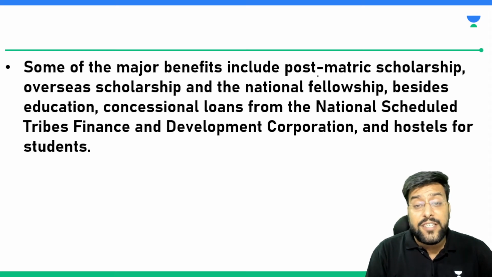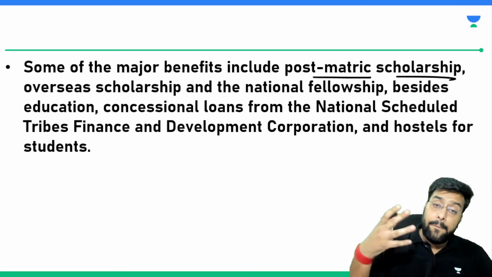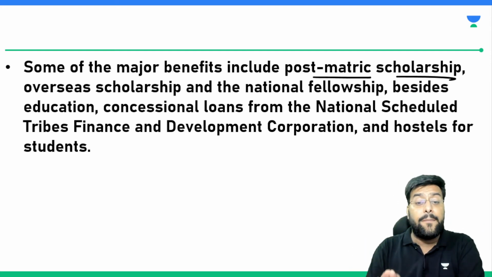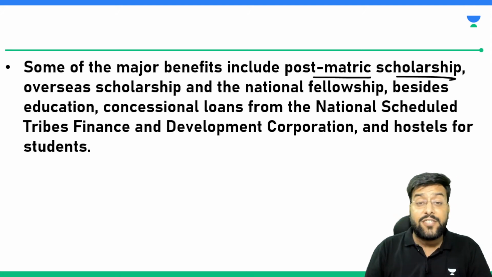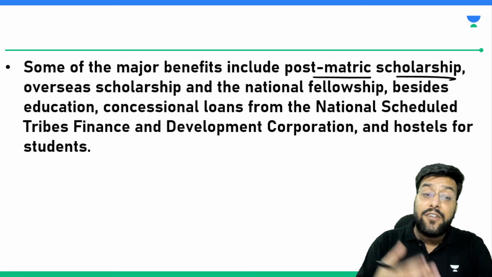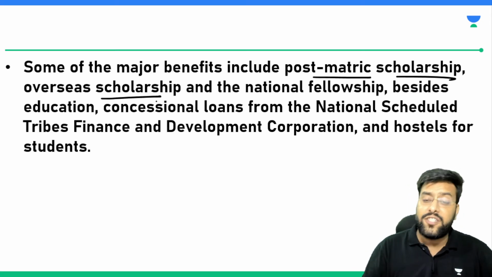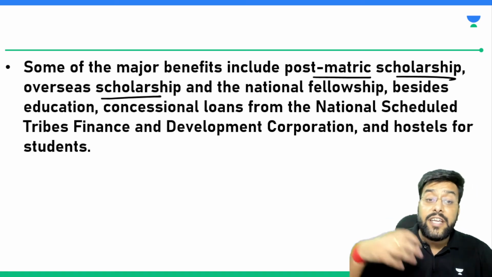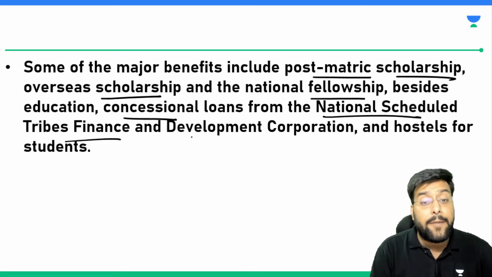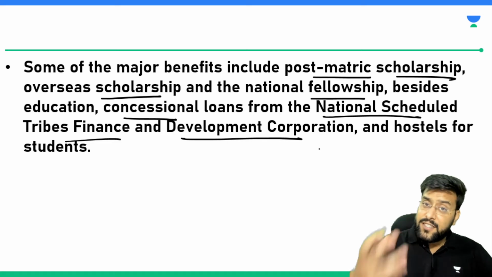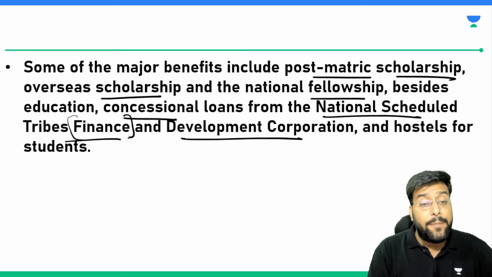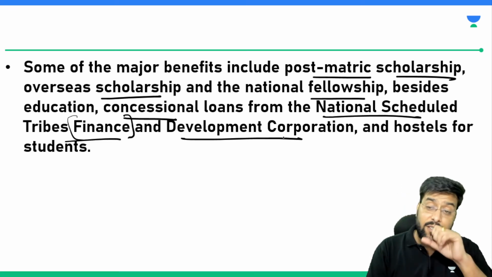Some of the major benefits include post-matric scholarships. In the majority of the states, these ST communities are given post-matric scholarships, just in order to bring them at par with other communities in society. The students, the children coming from these communities, once they qualify their matric, are given post-matric scholarships. Overseas scholarships are given if these children want to study abroad. They are given national fellowships. They are given concessional loans from the National Scheduled Tribes Finance and Development Corporation. So there is a body known as the National Scheduled Tribes Finance and Development Corporation. We can understand from the name only that they will be providing financial help for the development of scheduled tribes.